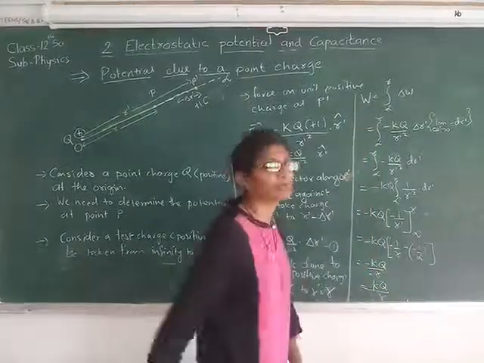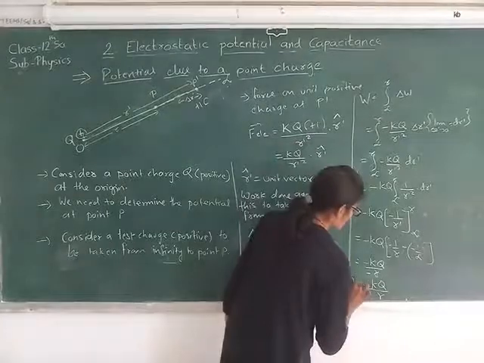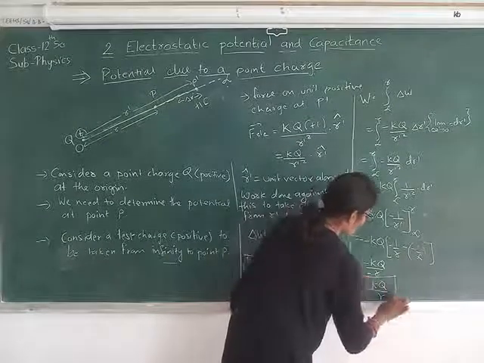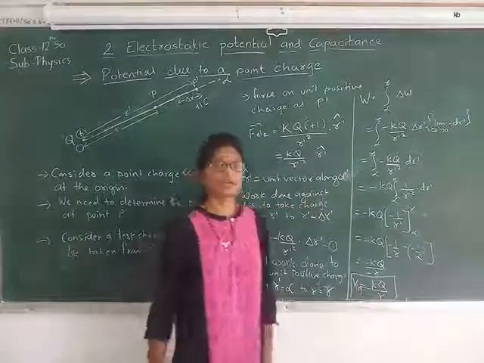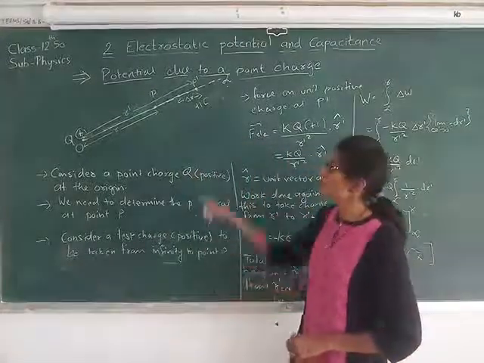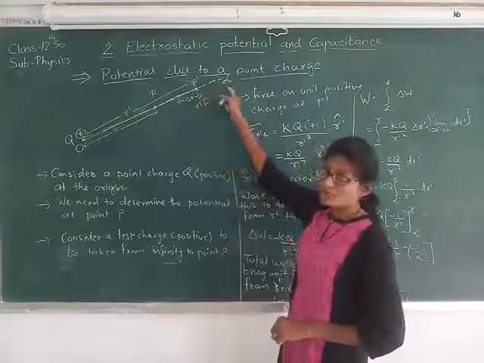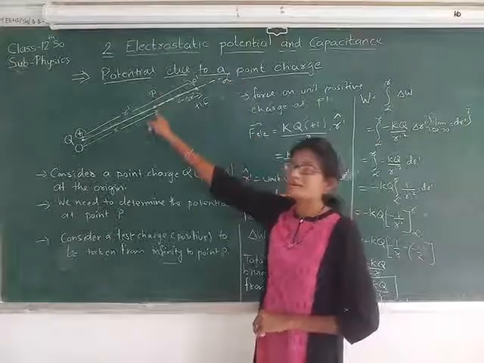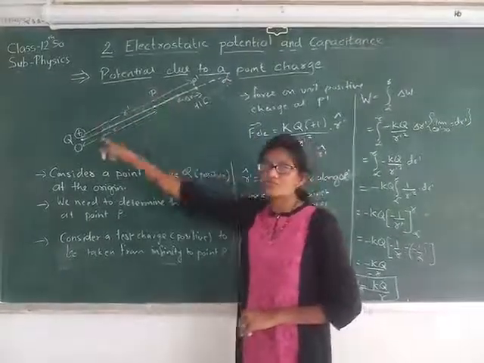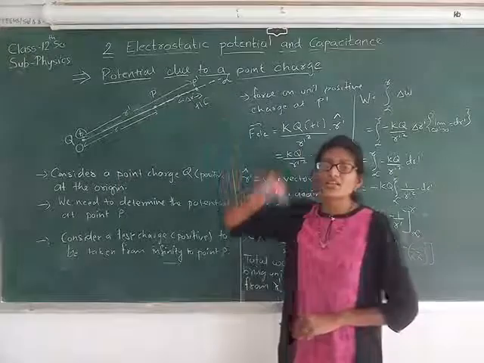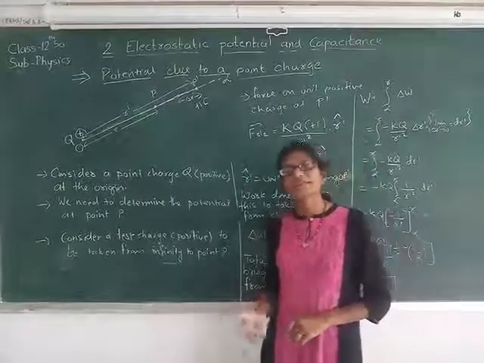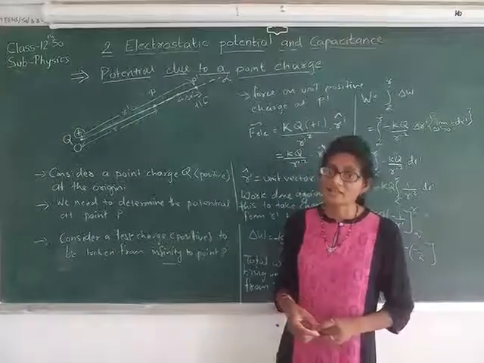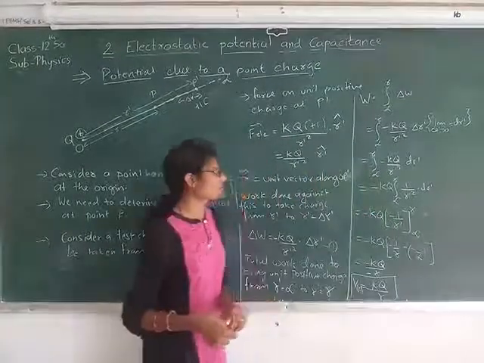This work done per unit positive charge is nothing but V at point P. So potential is equal to kQ upon r. So when bringing a unit positive charge from infinity to a point within the electric field, the work is to be done by the external force against the electric field, and this work done is called the electric potential. So students, you may note down this derivation.